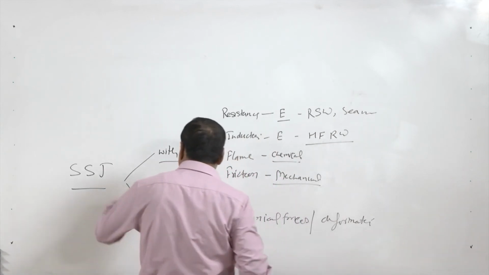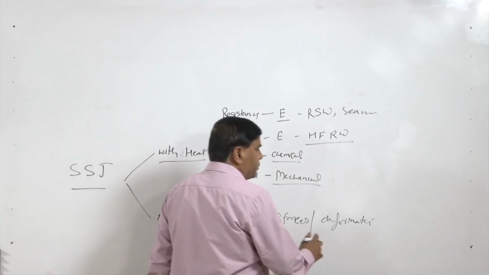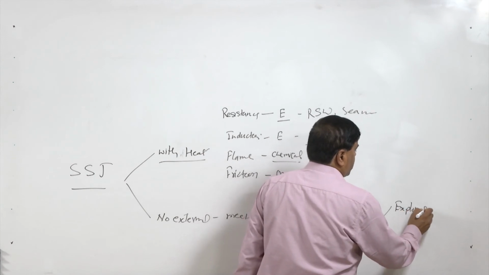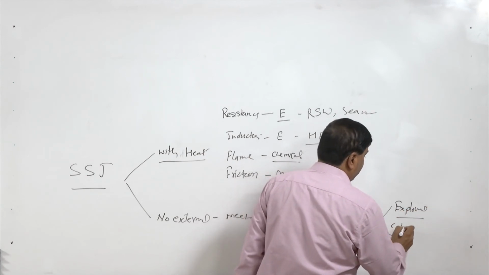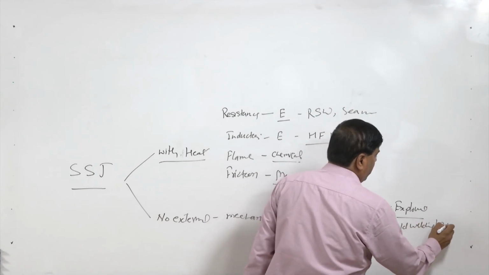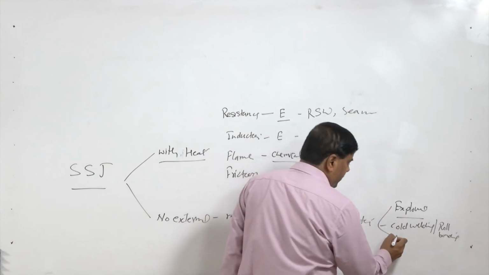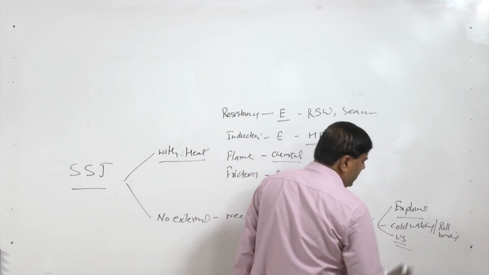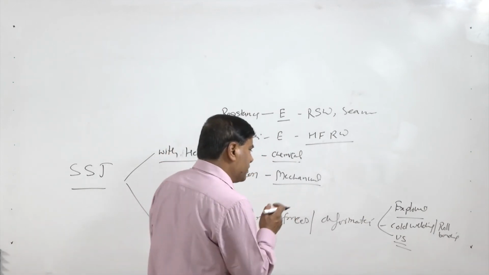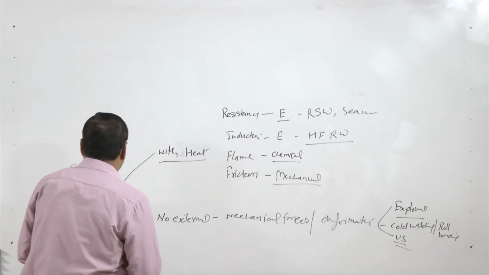Then you will see another category where no external heat is applied, and mainly forces are used, like explosive welding, cold welding, or roll bonding of a similar kind, and then ultrasonic welding. No external heat is applied, and an extremely small amount of heat is generated through the interfacial friction in the case of ultrasonic welding processes.